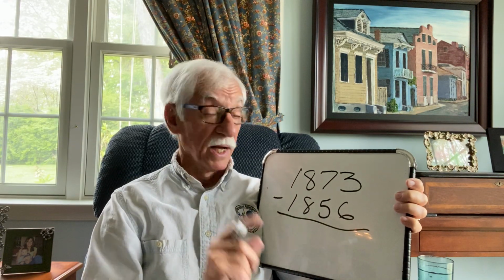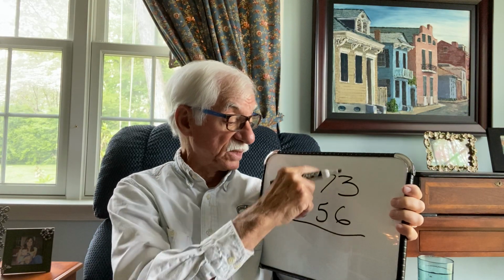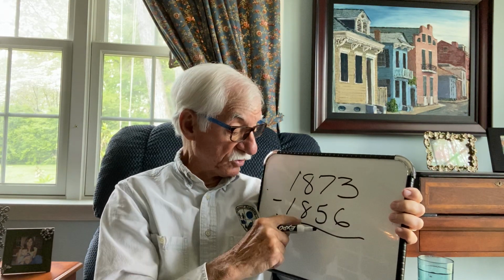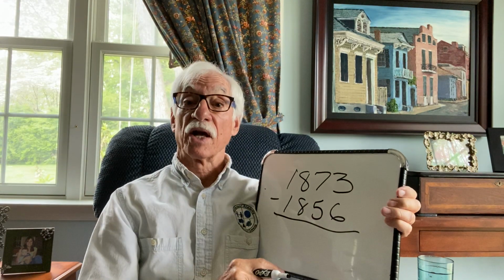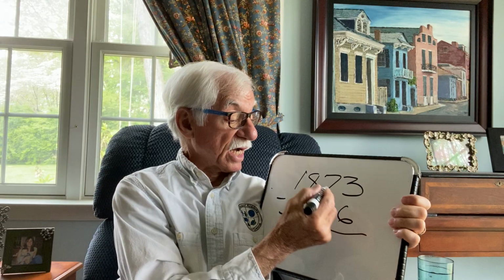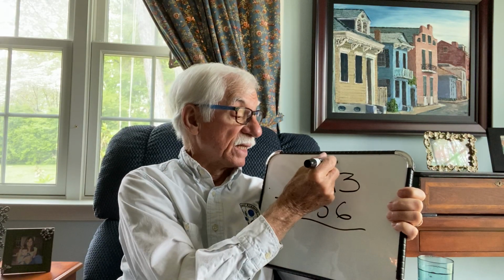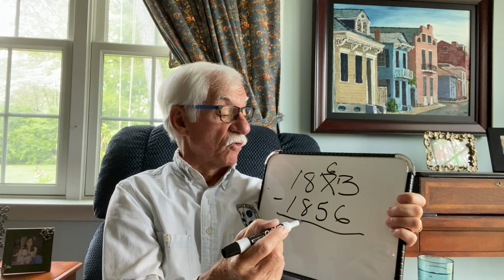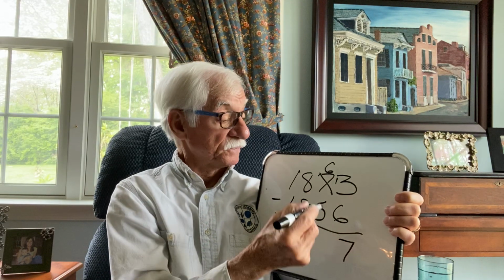We have an equals line, and make sure you carefully record the units in the unit place, tens in the tens place, hundreds in the hundreds place, and thousands in the thousands place. So let's draw subtraction. Can we take 6 units away from 3 units? We cannot. But I can get 10 units by taking 1 ten and exchanging it for 10 units. 13 units take away 6 is 7.